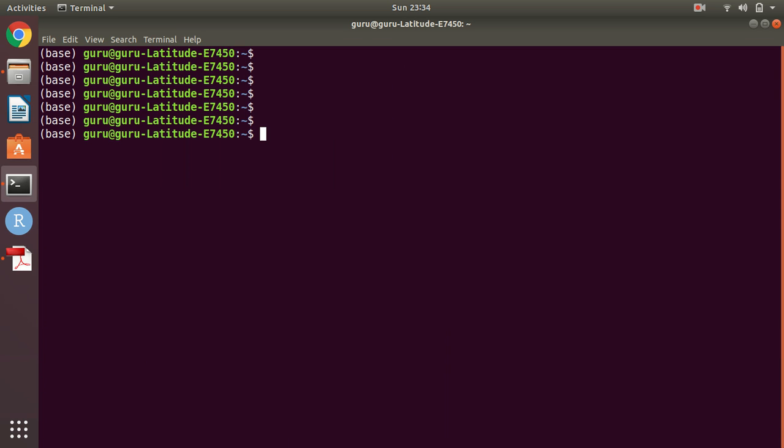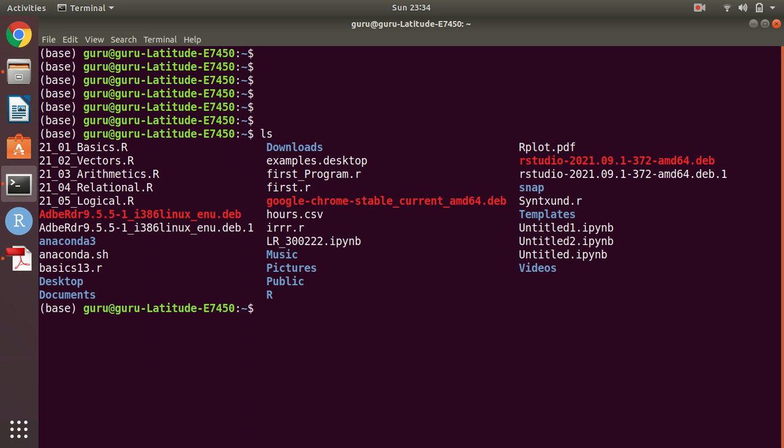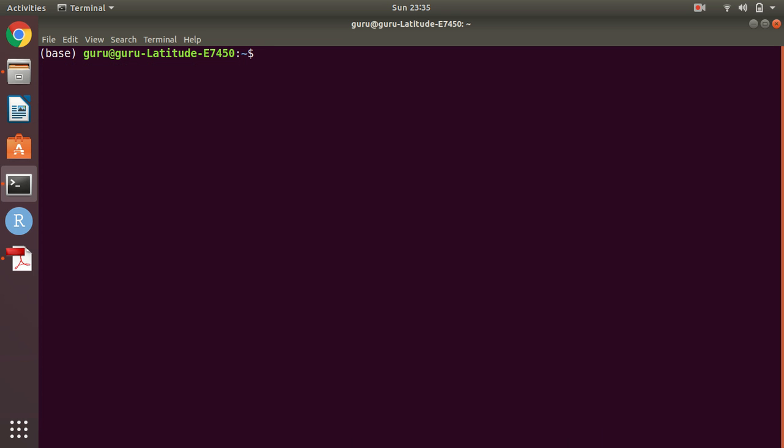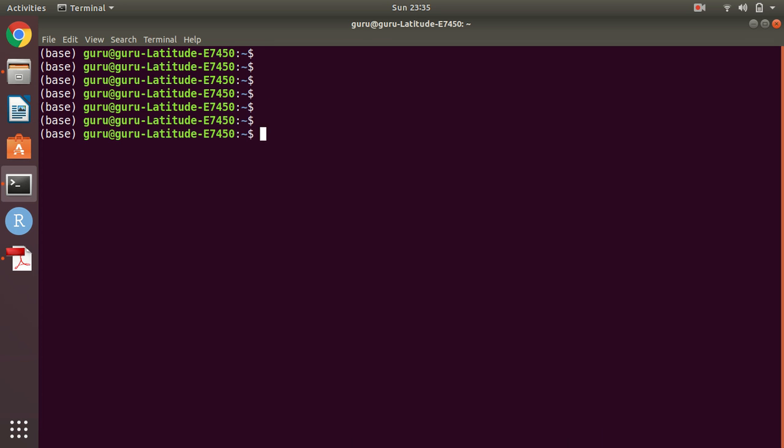Another command which we have seen is the ls command. Generally it is used for listing the files or directories. This is my home path, and on my home path these are the files which are available here. After using this ls command, you can see the output. Simply, we can say that the ls command is used for listing the files and directories in the current path.